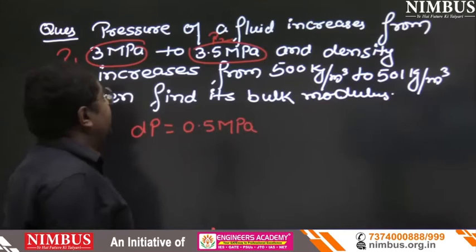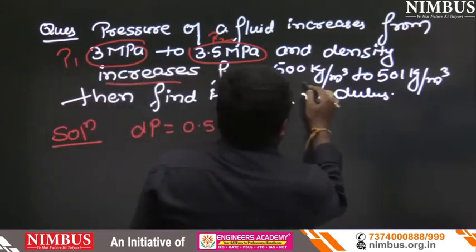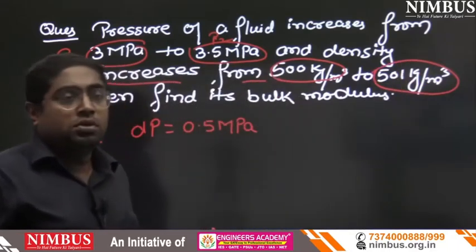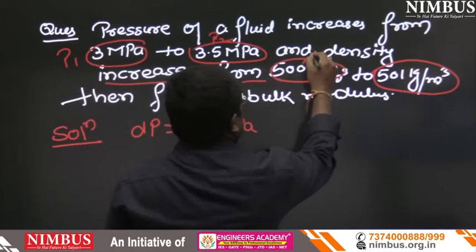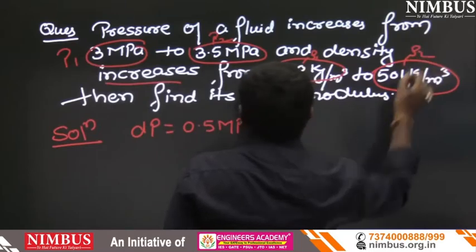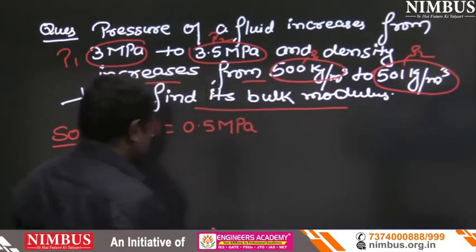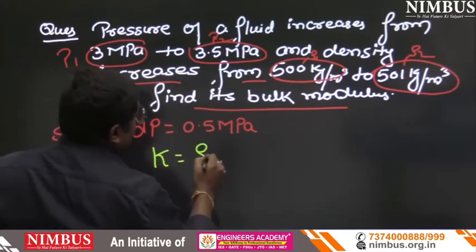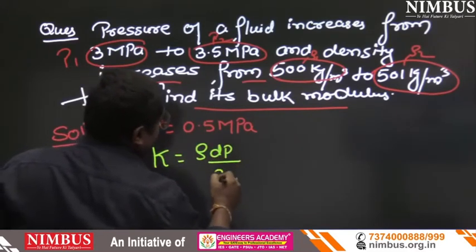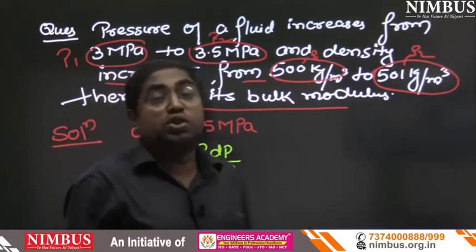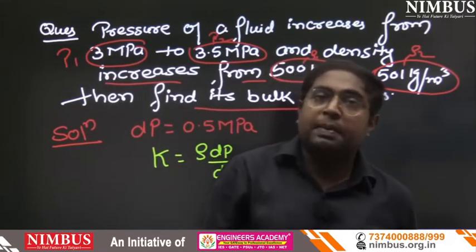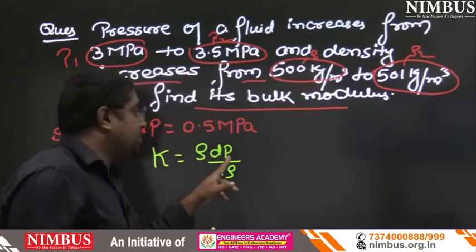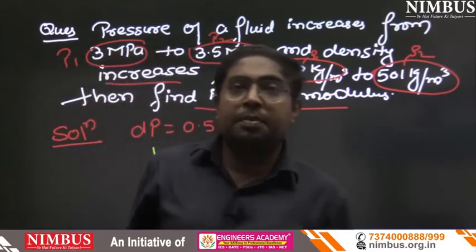Now again, density increases from 500 kg per meter cube to 501 kg per meter cube. This is rho 1 and this is rho 2. Then find the bulk modulus. What formula will we use here? K equals rho dP upon d rho. Why? Because here there is no term of volume. Only pressure and densities are given. So we can use this formula, rho dP upon d rho.